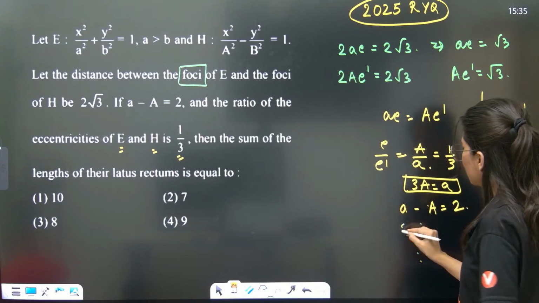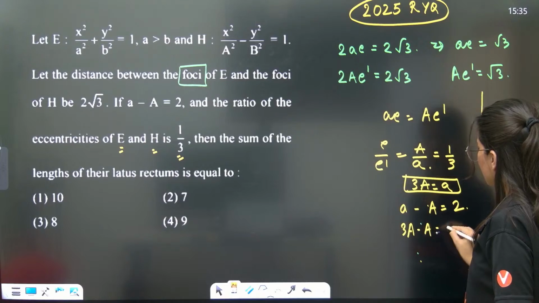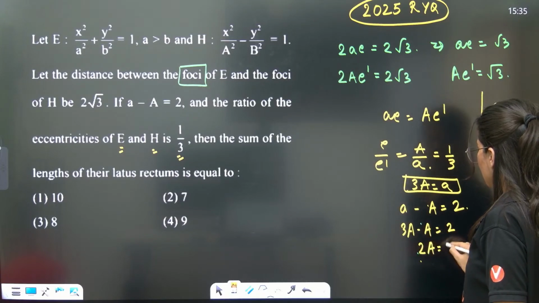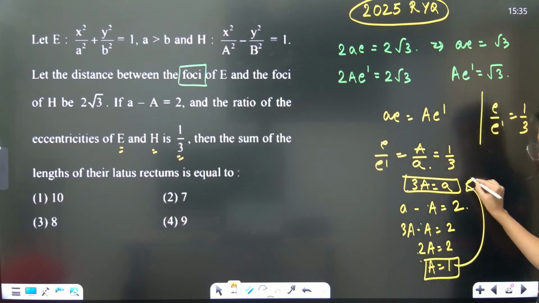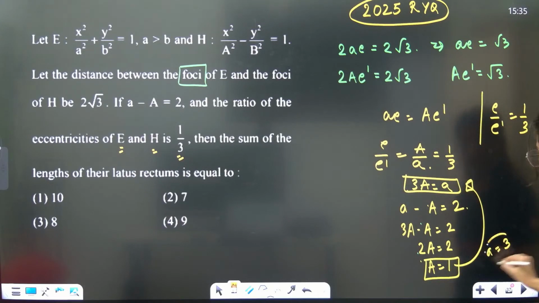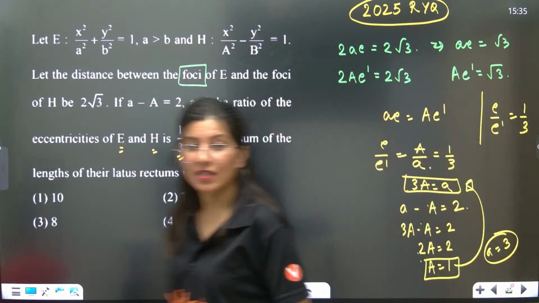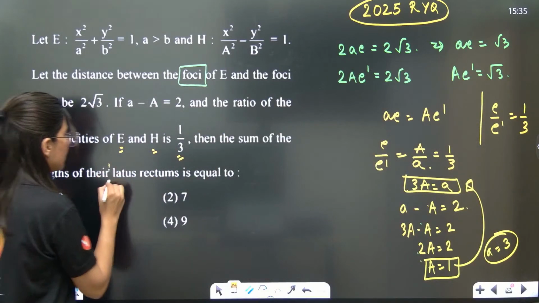So small a is what? 3A minus A is equal to 2. So 2A is equal to 2. A is given as 1. If you put this A as 1, small a will be equal to 3. So now you have everything. Sum of length of latus rectum is what they are asking.